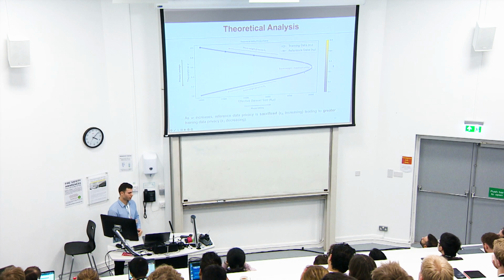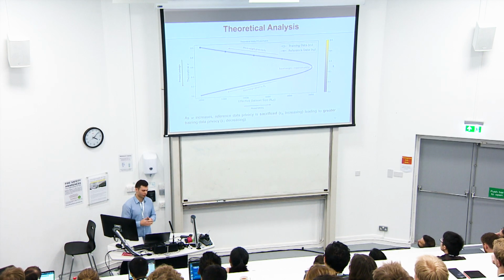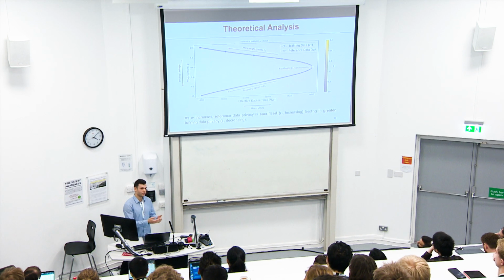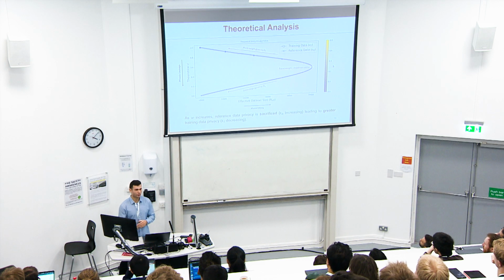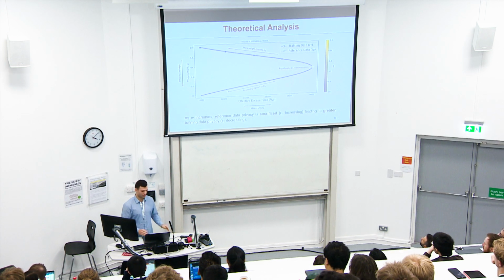However, by shifting to the left of the graph, we can see that now we're lowering W closer to 0, and by doing so, we're giving less weight to the reference data. Of course there will be a trade-off, because we're going to use the reference data less while training, so it will have less privacy leakage, and that will result in more privacy leakage for the training data and less model utility because the effective data set size will decrease.